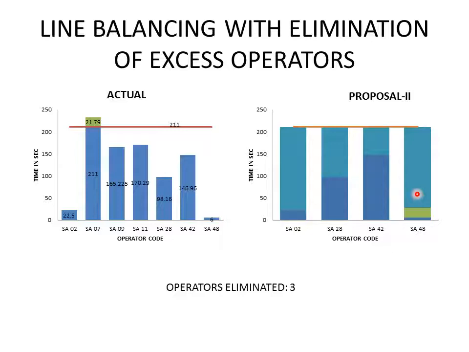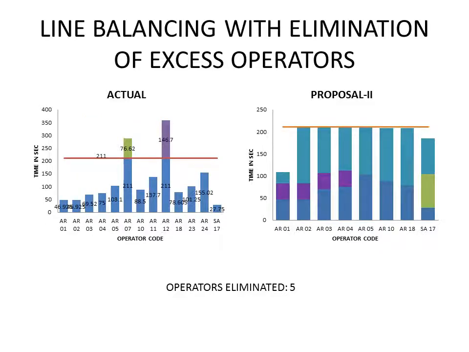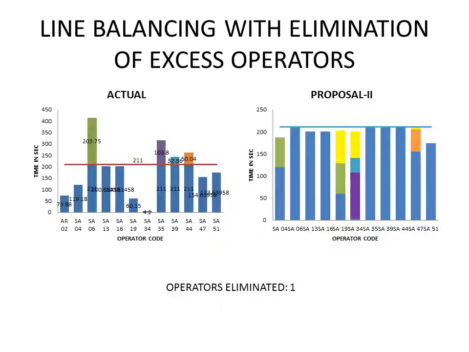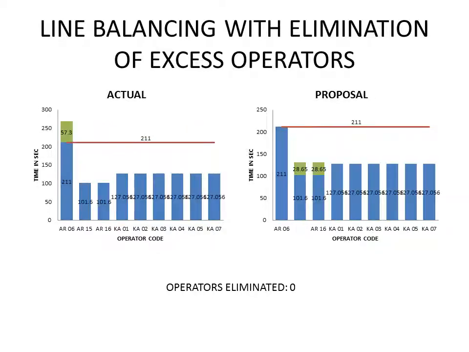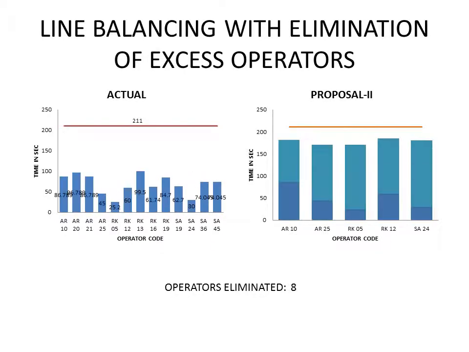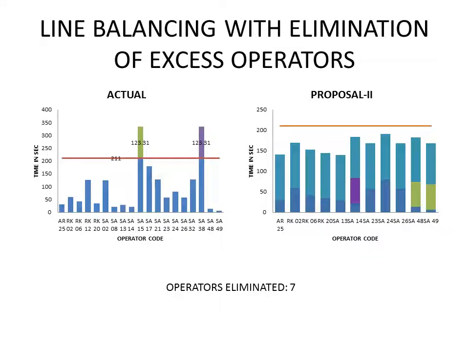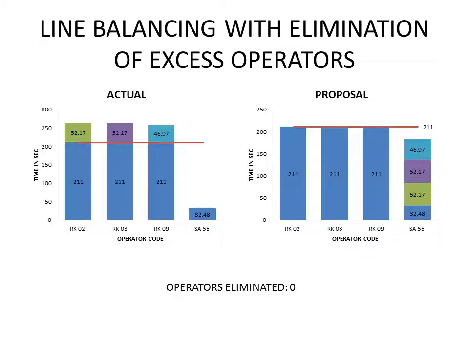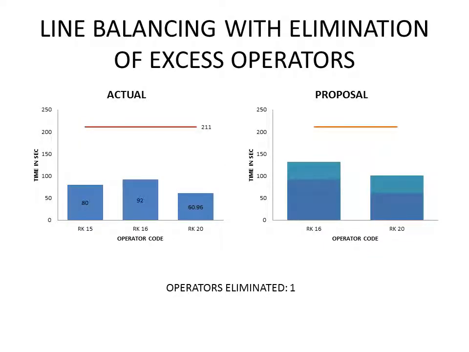These two charts indicate stage 4, where overloaded work has been balanced and then the extra workers' time has been balanced among the workers, and 3 operators have been eliminated. Similarly, this one is for stage 5, where 5 operators have been eliminated. This one is for stage 6, where 1 operator has been eliminated. For stage 7 through stage 15, we have calculated similarly.